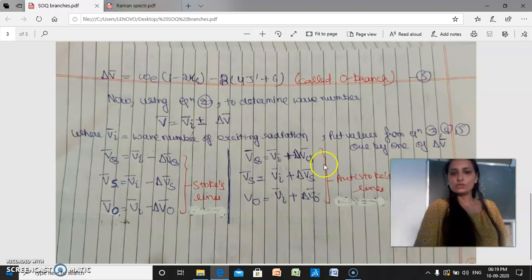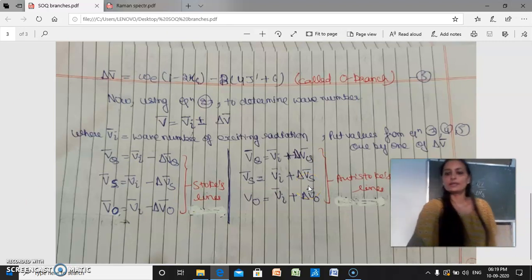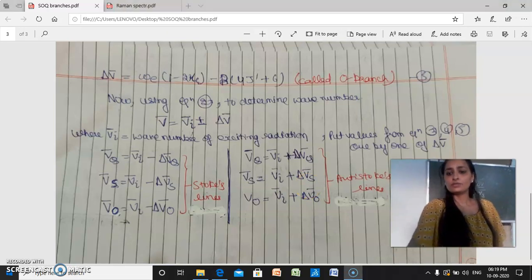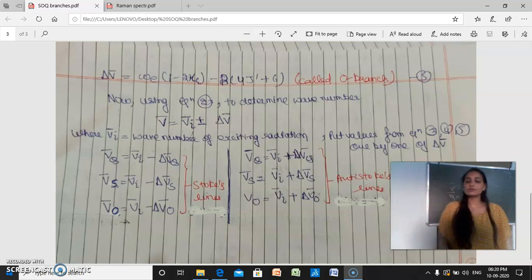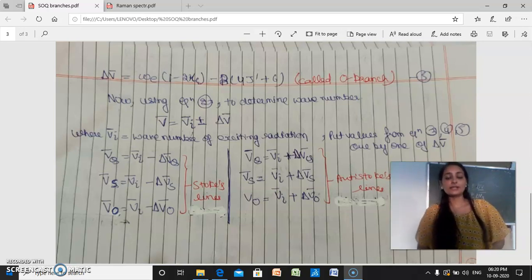Okay, so this was all about rotational Raman spectra, and after this you should know the various advantages of Raman spectra. Raman spectra can be used for gaseous molecules as well as for liquid molecules, not like IR, which can only be used for gaseous molecules, right? But still, nowadays IR spectroscopy, that is infrared spectroscopy, is more preferred over other spectroscopy. So this was Raman spectra.